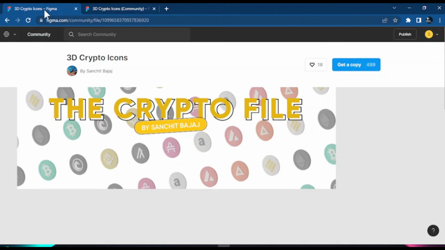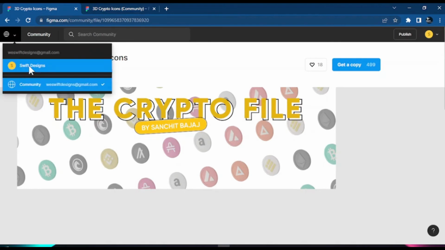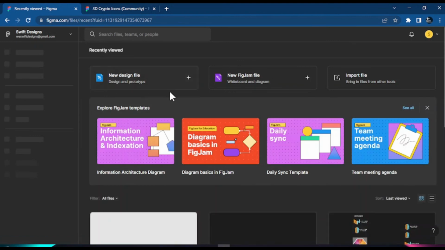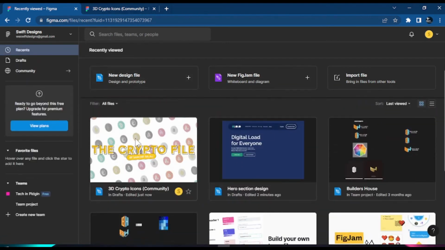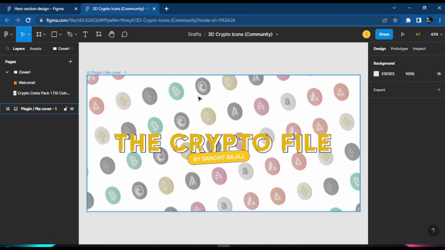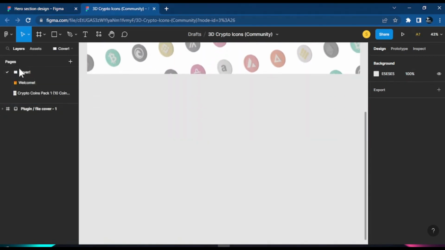So we'll leave this tab open for now, and then go back into our Figma dashboard, our Figma page. Now, if you look inside the Figma page, you will see we have the design and this copied file. That means we now have our own copy. So you come here and click on it. Inside the design we did before, we want to collect some icons from here. So you could come here inside the pages.